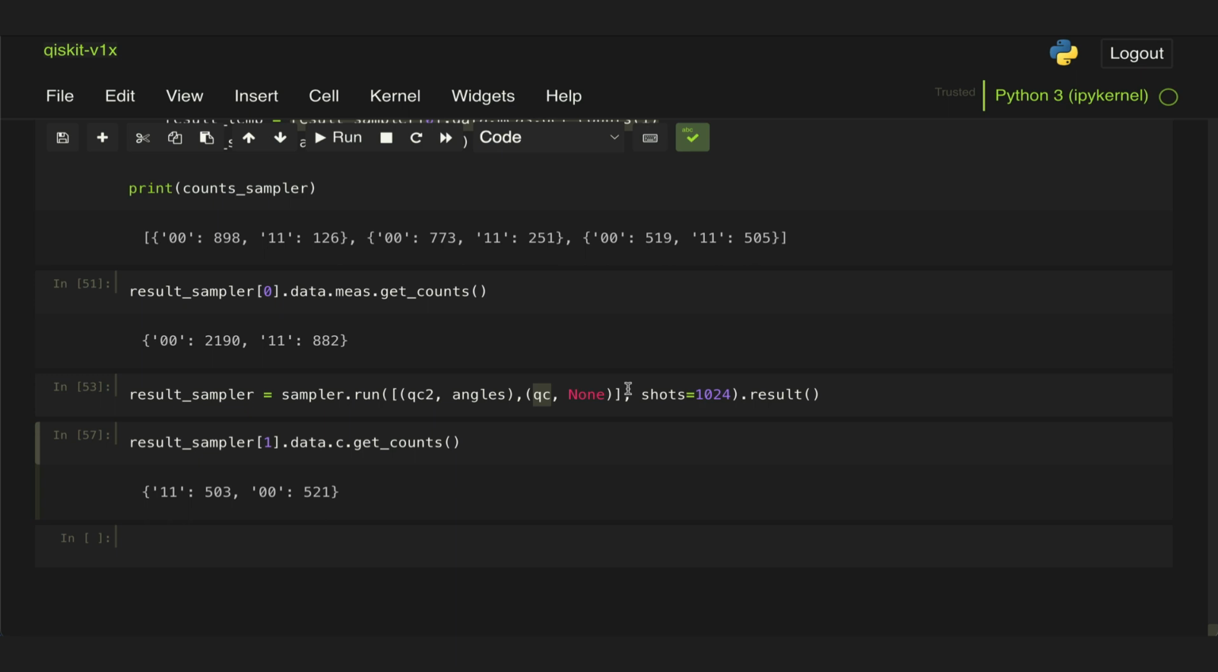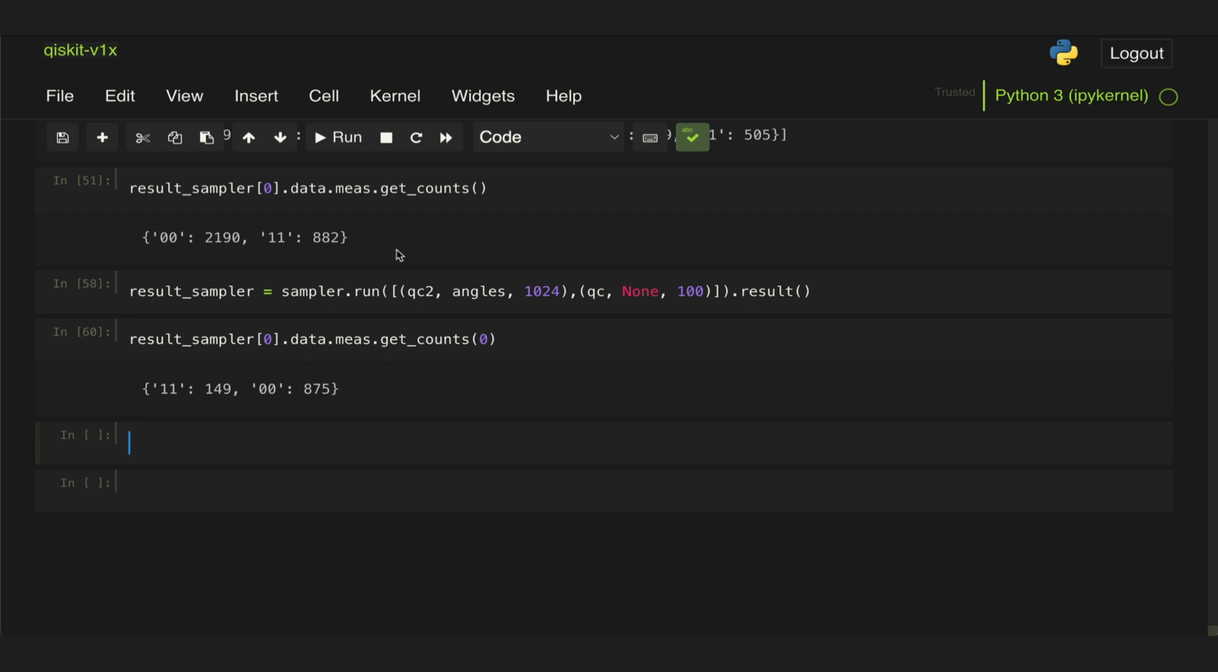Now, in the previous video, I mentioned that pubs are composed of a circuit, a set of parameters, and you could also specify separate shots for each of the pubs. So if we run this here, you can see that we get counts now for the second circuit where the total sum is 100. And if we take a look at the first set of circuits, then that would still sum up to 1024. So if we specify the number of shots outside of the list of pubs, then all the pubs will be executed with the same number of shots, or we can explicitly specify the shots for each of the pubs we want to run.